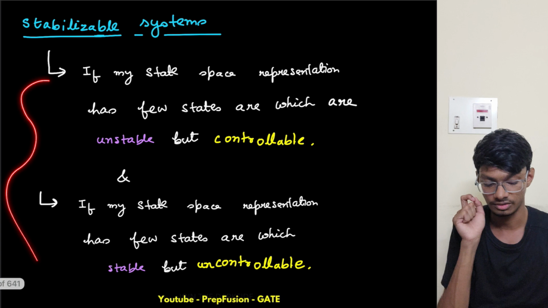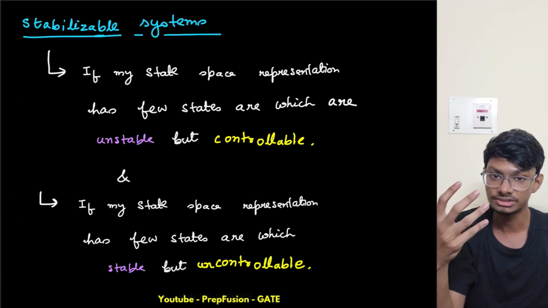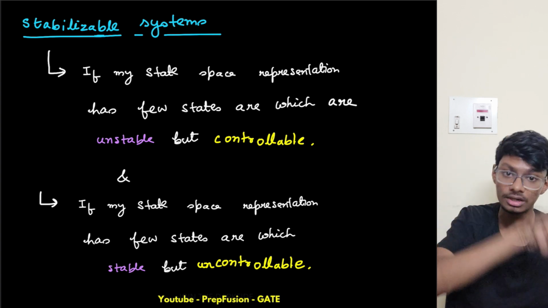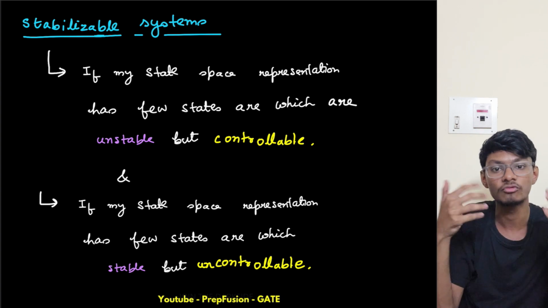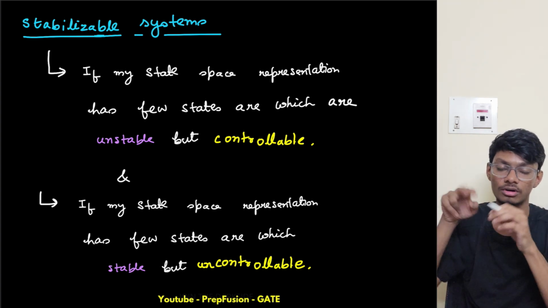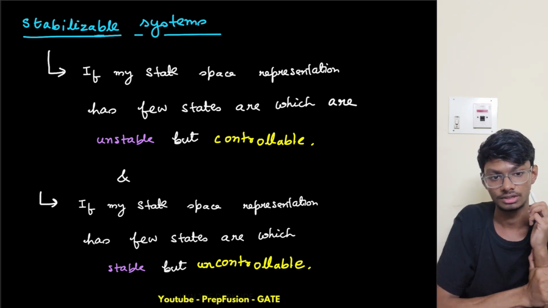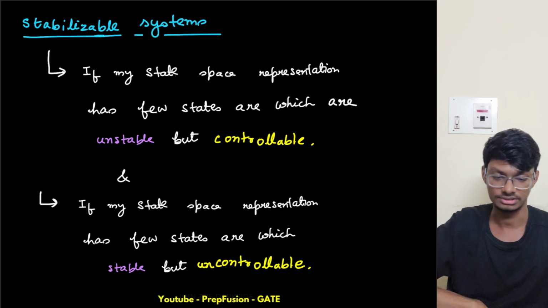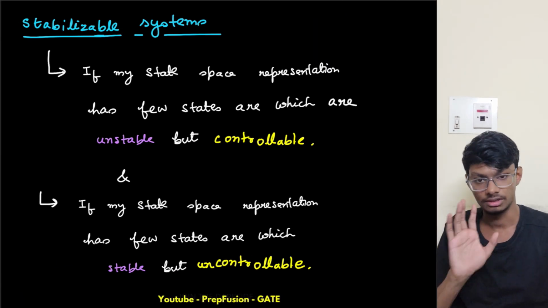Also, if my system has few states which are unstable and also uncontrollable, then my system won't be a stabilizable system, because I won't be able to stabilize them. My input can't affect those unstable states and I can't give feedback, so I won't be able to stabilize that system. Okay, so basically it is this thing only. So these are stabilizable and unstabilizable systems.